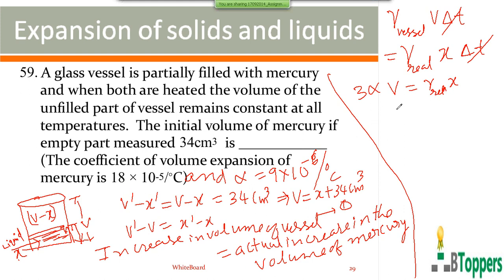So you can write V by X equal to gamma real for the liquid by 3 alpha.